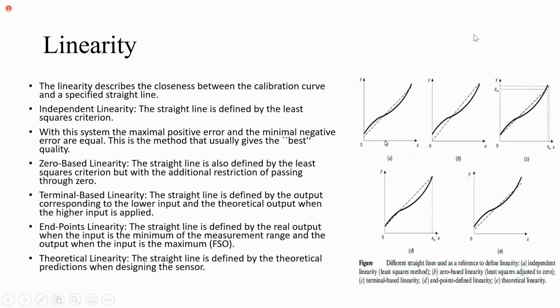So students, here you can see different types of calibration curves and different types of linearity curves. The dotted line is the actual variation of the parameter, and different instruments have given different responses for the variation in input.